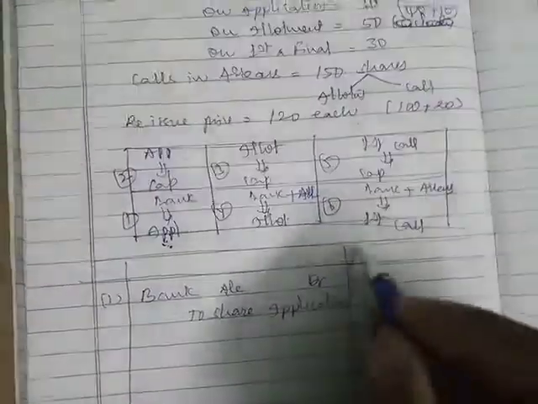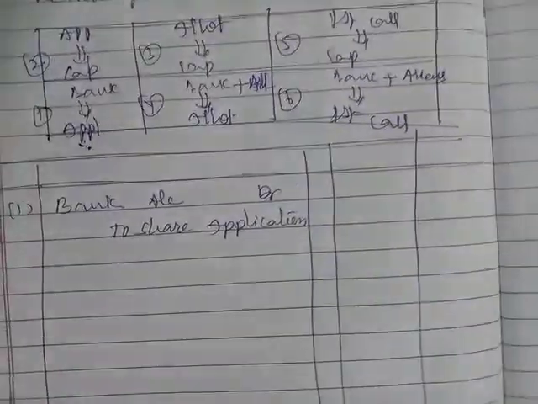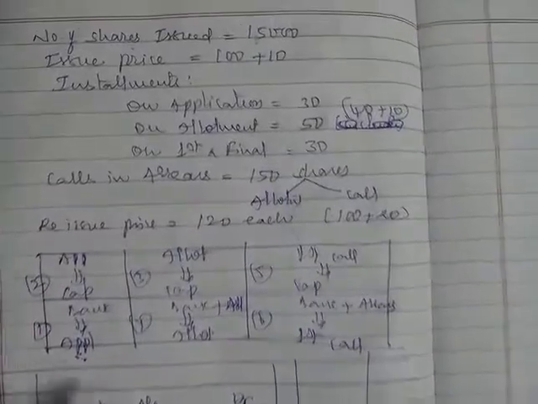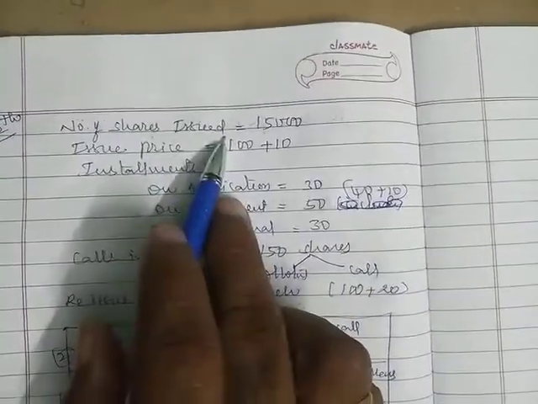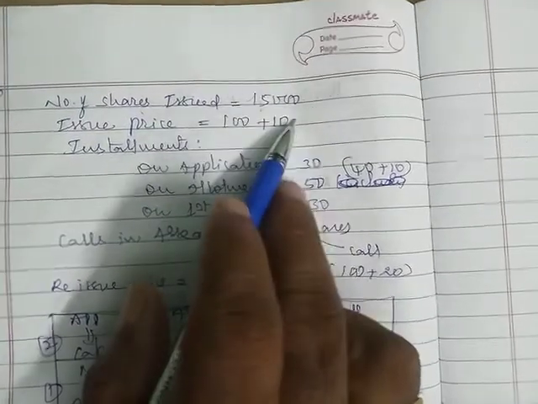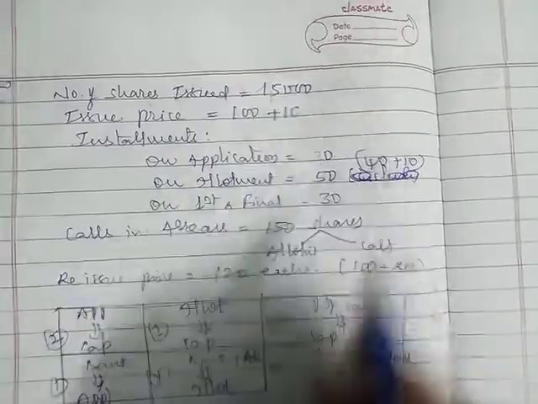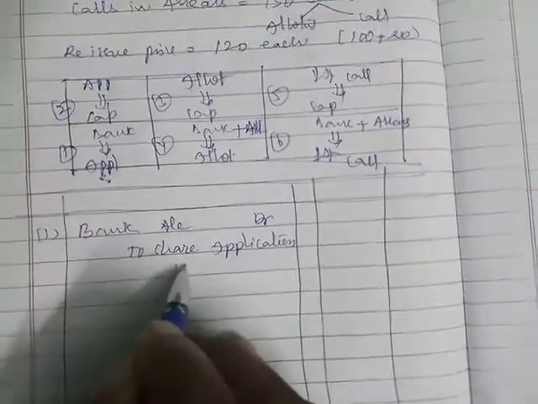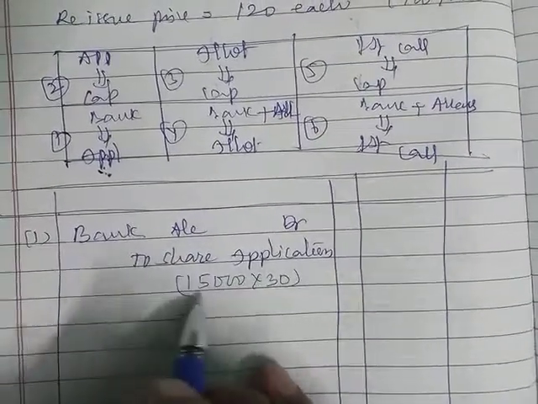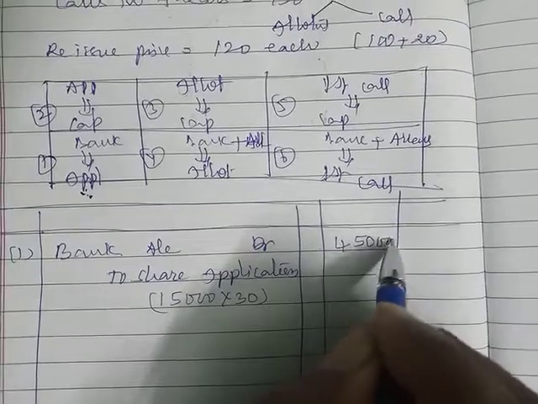So first you need to draw a proforma for passing the journal entries. Bank account debit to share application. Here we need to identify how many applications we have issued and subscribed. We have issued 15,000 and subscribed for 15,000, and the application money is 30 rupees. So we take 15,000 applications of 30 each, and the amount would be 4,50,000.